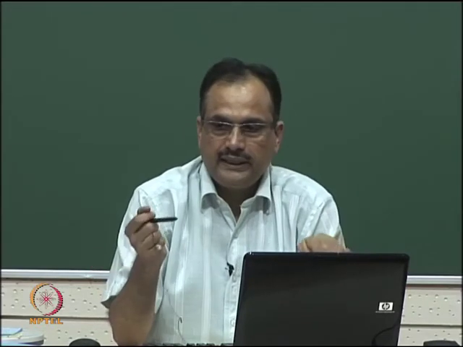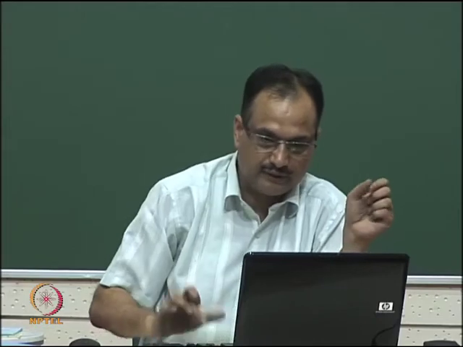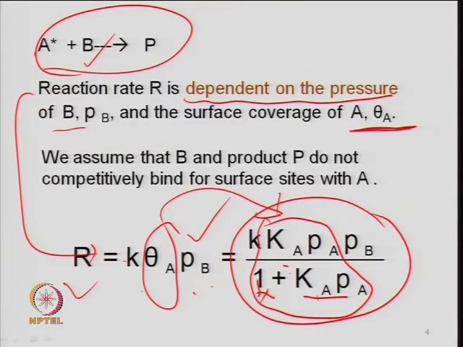So, the basic idea is that when you have a surface coverage something like this, what we have seen here, of the species which adsorb on the surface, the partial pressure of A becomes important, because the higher the partial pressure, the more will be the surface coverage. This is your theta_A, the fraction covered by A. When I say theta_A approaches 1, it will approach 1 when this number K_A P_A in the denominator is larger. So, ultimately this becomes 1.